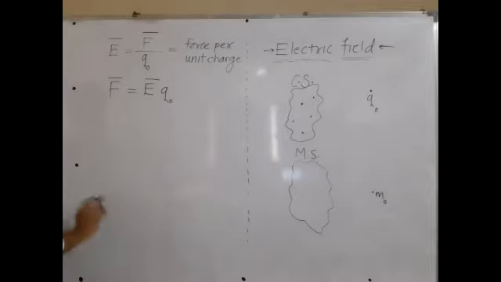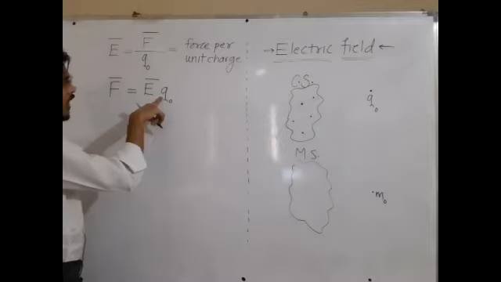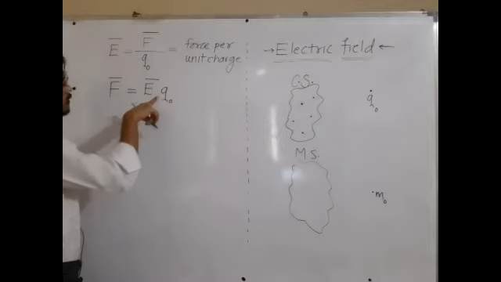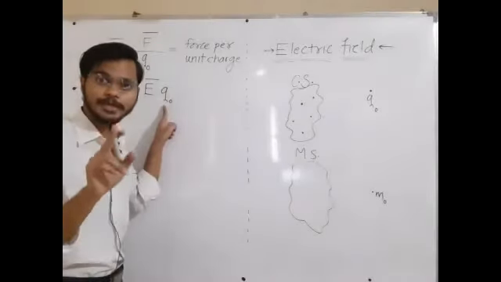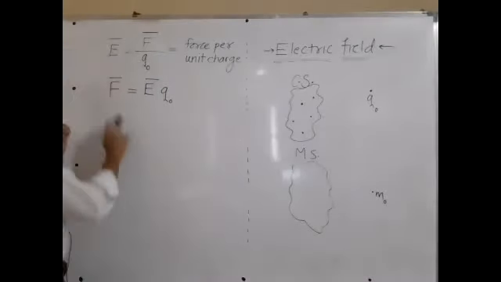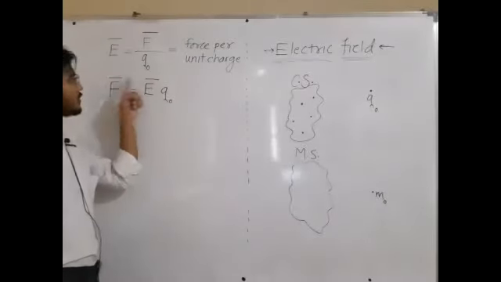Fine. Now, see, this is a vector, so it means this charge is to be substituted along with the sign. If it is a plus charge, put it positive. If this is a negative charge, put it negative, because this is a vector. In this relation, we have considered the vectors.